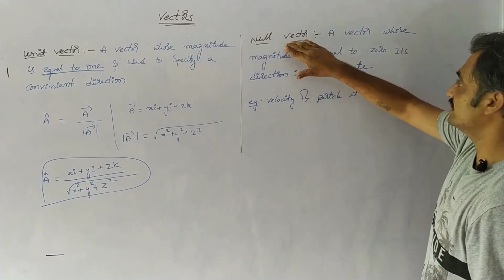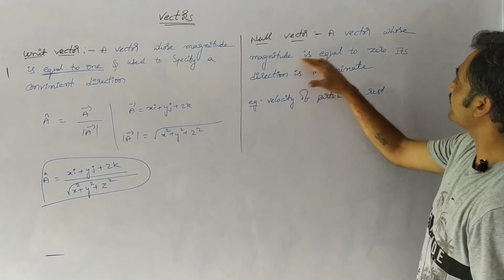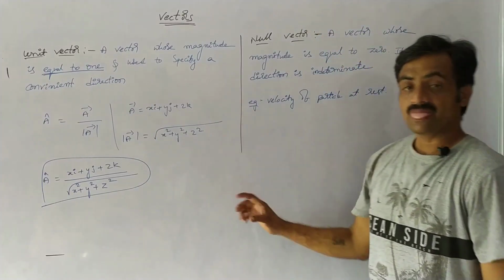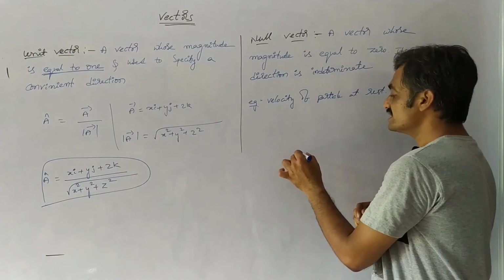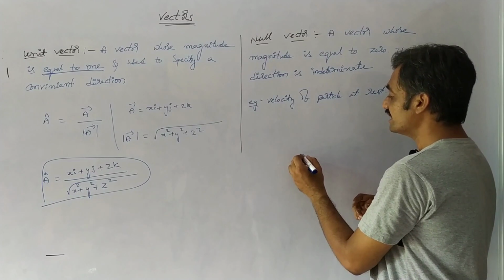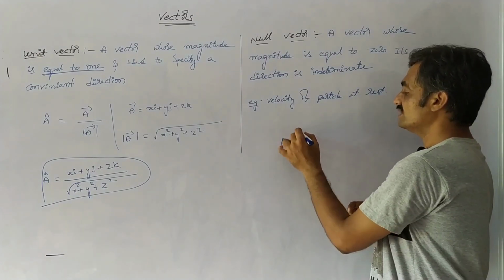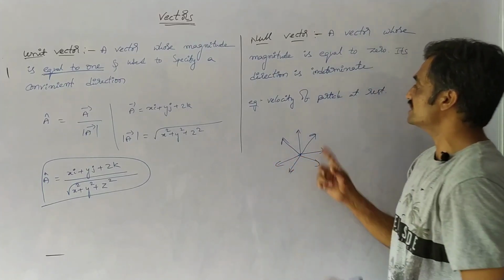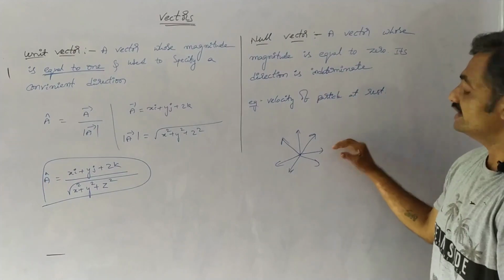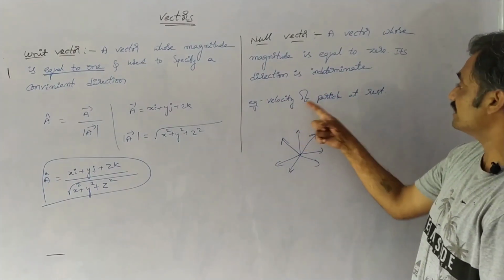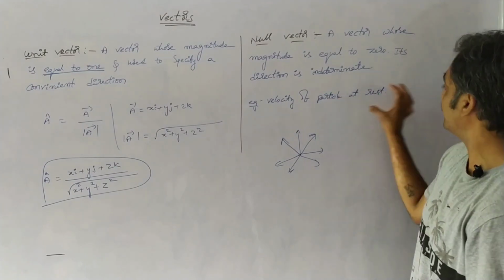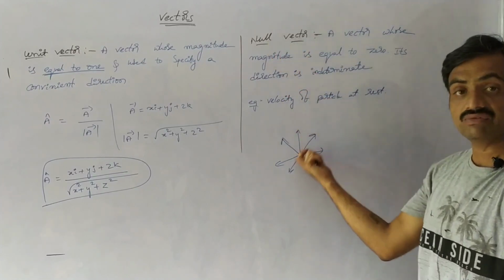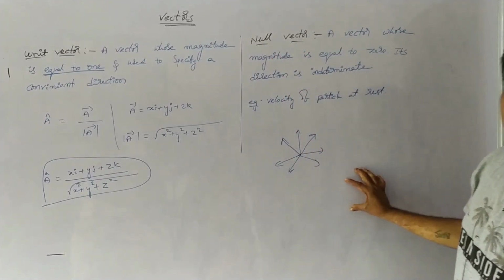The next definition is null vector: a vector whose magnitude is equal to 0. As the magnitude of the vector is 0, its direction is indeterminate. We cannot specify the direction of this vector. It might be in this direction, or this direction, or any direction. So instead of representing it, we just say that the direction is indeterminate. An example is the velocity of a particle at rest. The particle is at rest, so the velocity can be in any direction. That represents a null vector. Take a screenshot. We will continue.